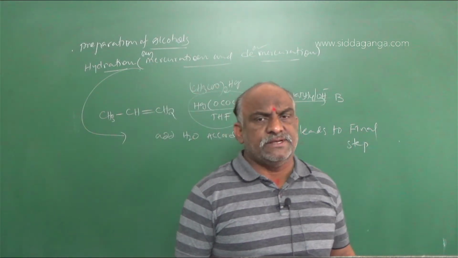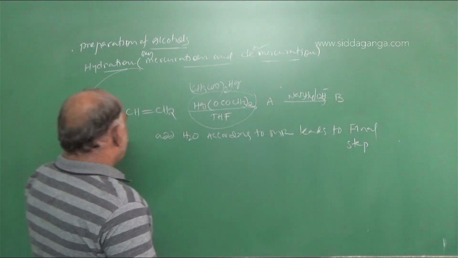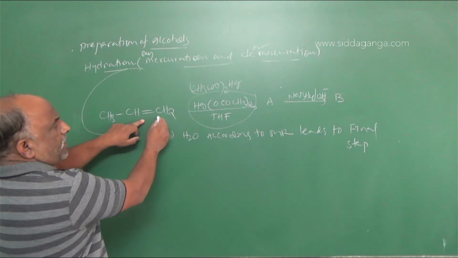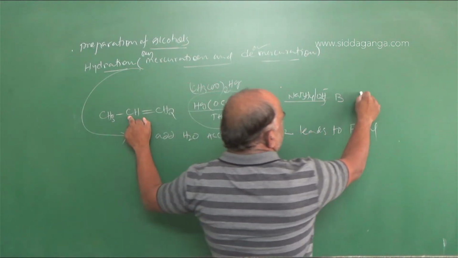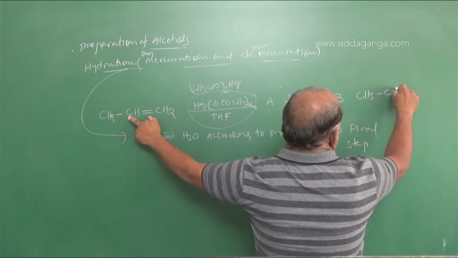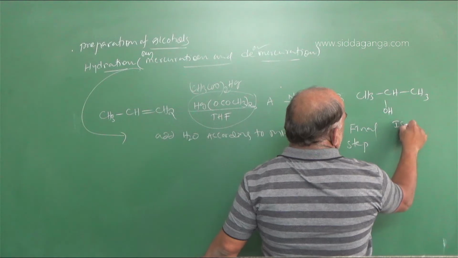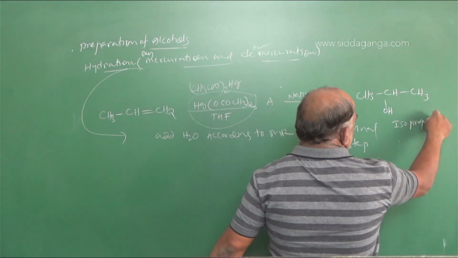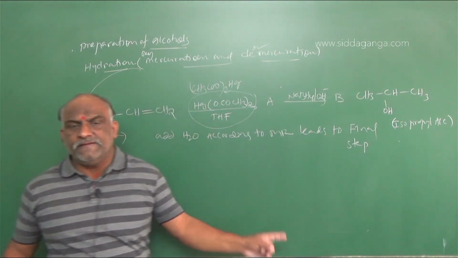What is the final step? We have to find B. What is B here? Add water to this. Add water means addition of hydrogen to this side, addition of OH to this side. So what is B here? CH3-CHOH-CH3. So it is called isopropyl alcohol, or 2-propanol. That is B.